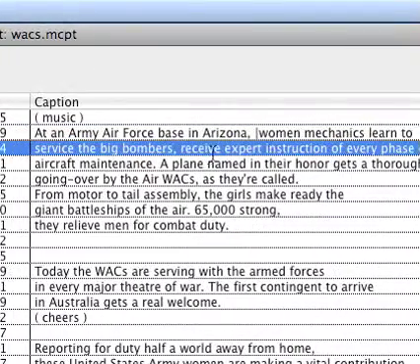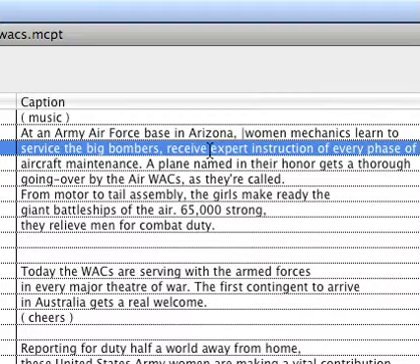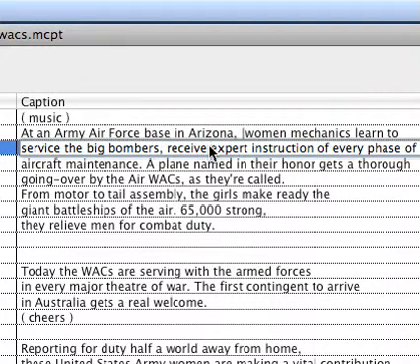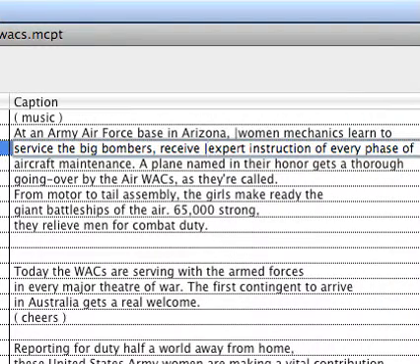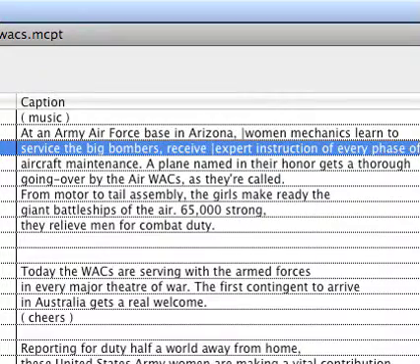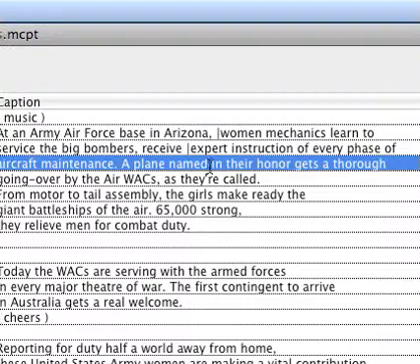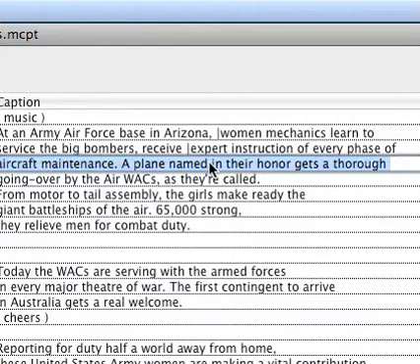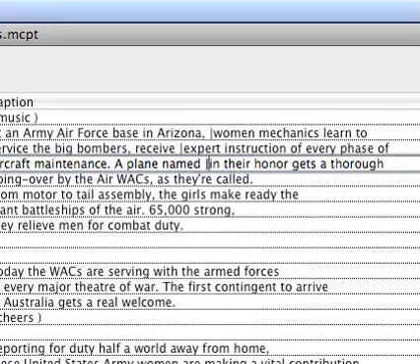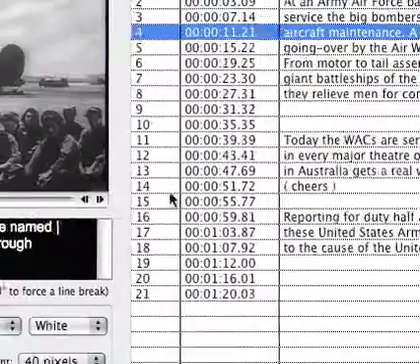So I can go through and I can just visually see what about halfway is for each of these and break up each caption. Now I could type the pipe symbol as I'm typing, but I prefer to have all the text in and set them afterwards.